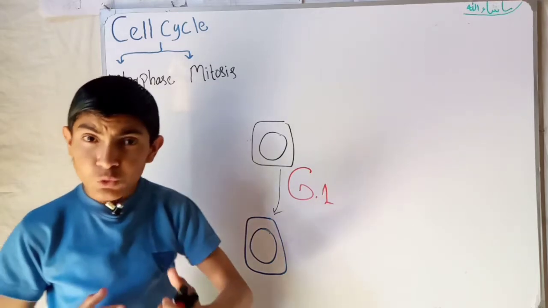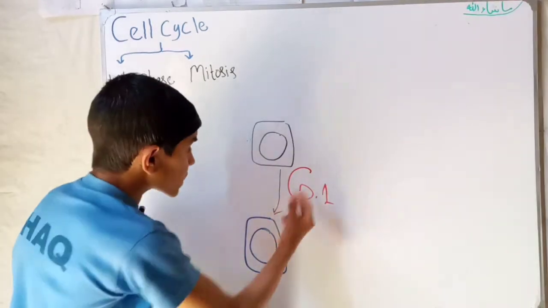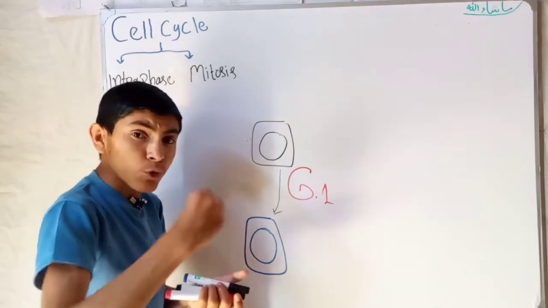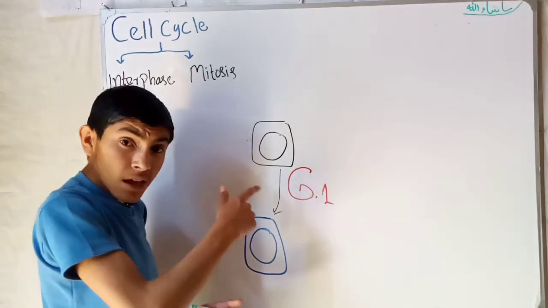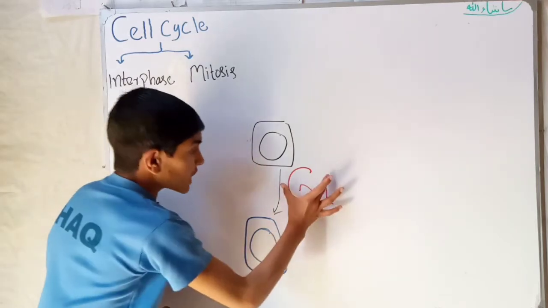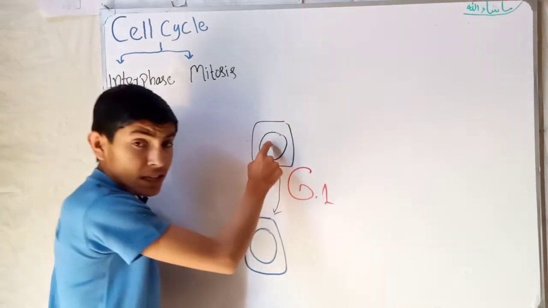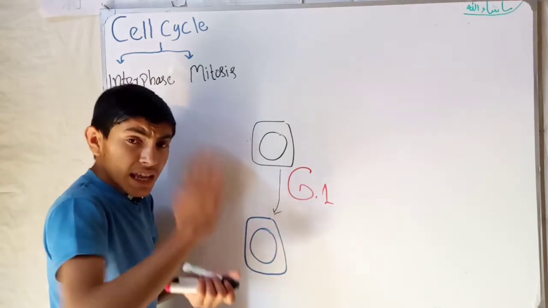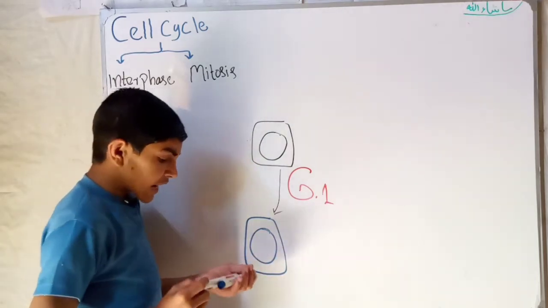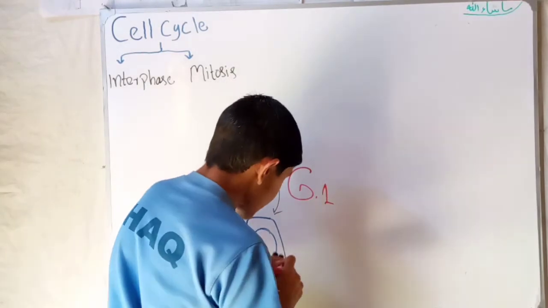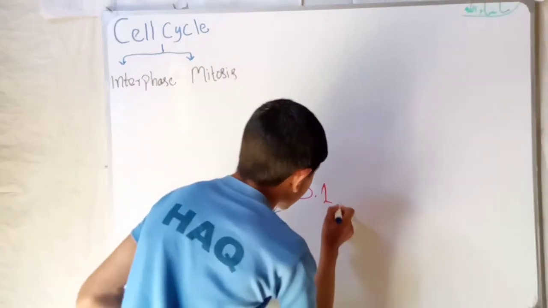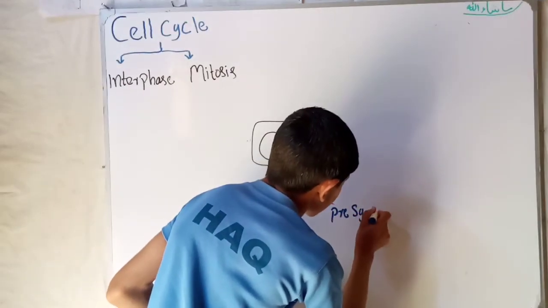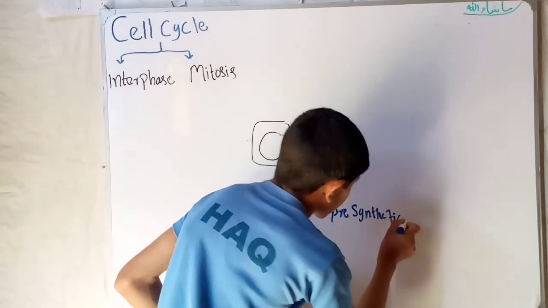For duplicating, there is need of some supporter, some food. The food is protein and enzyme. So in the G1 phase, the synthesis of protein and enzyme occurs. So we call this phase the pre-synthetic phase.